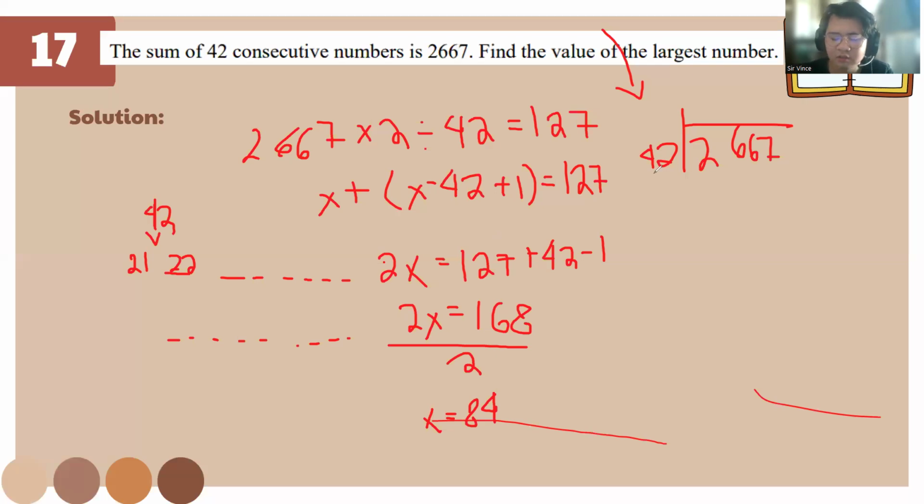Yes, Elena, why do you multiply by 2? This is the shortcut method for this one. Multiply by 2 and you divide. But you can also use your 42, divide the big number 2667, and find the middle number. Then you can go on and so forth. It's just preference.